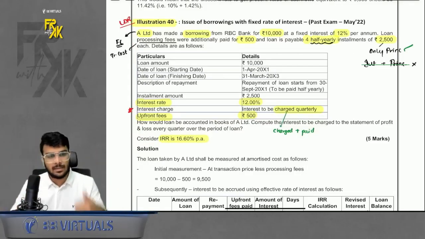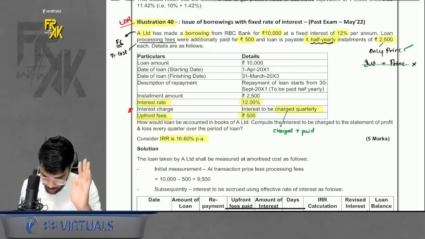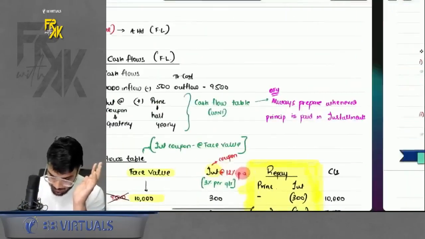Sir, how many steps? 4 steps. Cash flows, fair value, EIR, LAT. Acha. Fair value we should compute or assume? Did I say there is any relationship or CFI or level 1 input? The answer is no. So we will assume the fair value. Okay. Now how do I solve this? First, step number 1, cash flows.